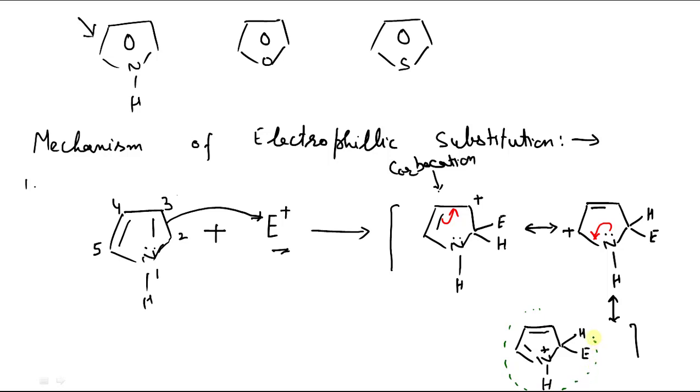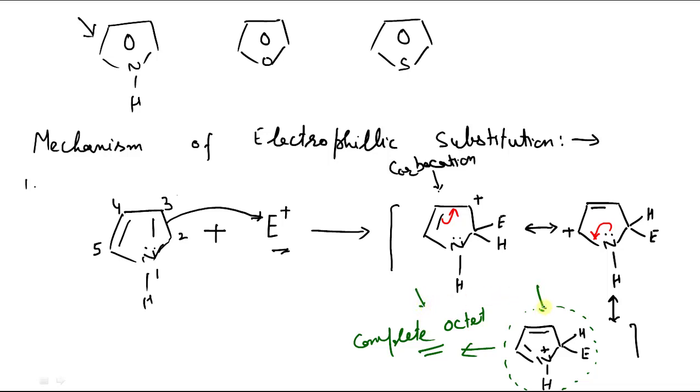This resonating structure is quite stable. The reason is that all these atoms, be it carbon, the electrophile-bearing carbon, or nitrogen, have a complete octet, with 8 electrons around them. From the basics of resonance, the structure in which the octet of each atom is complete is quite stable.